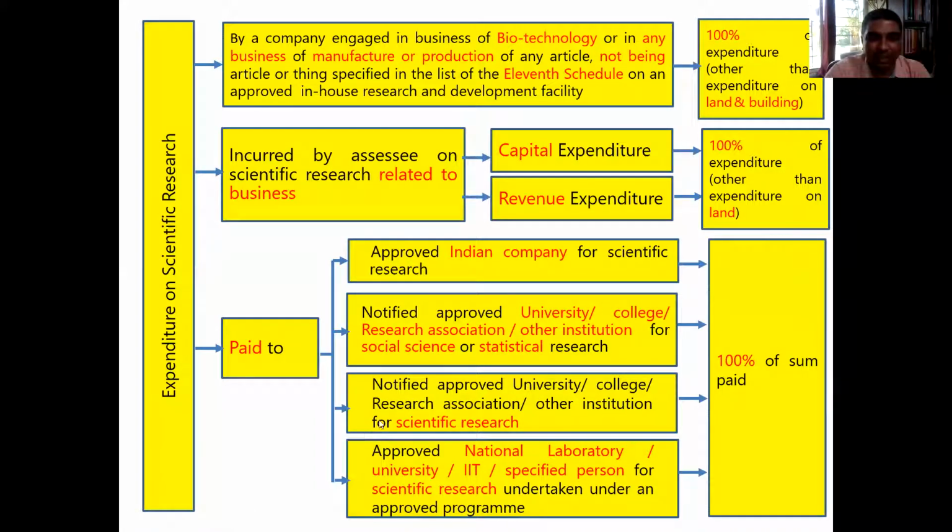That means the money is given for social science, statistical research, or for scientific research, or money is given to an approved national laboratory, university, IIT, or specified persons for scientific research undertaken under an approved program. So money is paid to this institution. Then also 100% of the amount paid shall be allowed as deduction. Okay, is it clear to you?